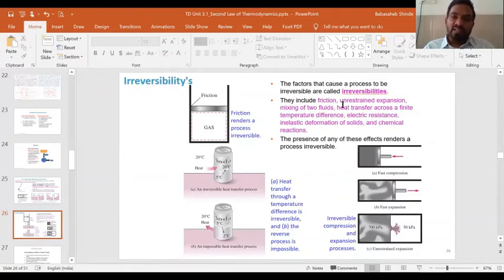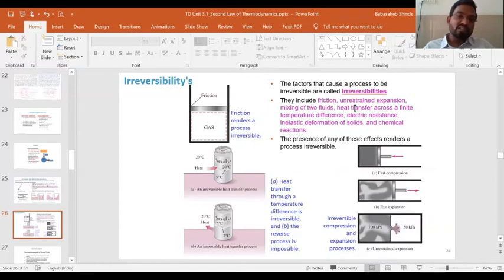If any of those phenomena are involved in a process, then that process is going to be irreversible. If friction is there, the process is irreversible, because friction converts mechanical energy into thermal energy, and thermal energy you cannot get back with the help of the same device. So that is going to be a loss of energy, and if some energy is going out of the system that you cannot get back, then that process cannot be reversed.